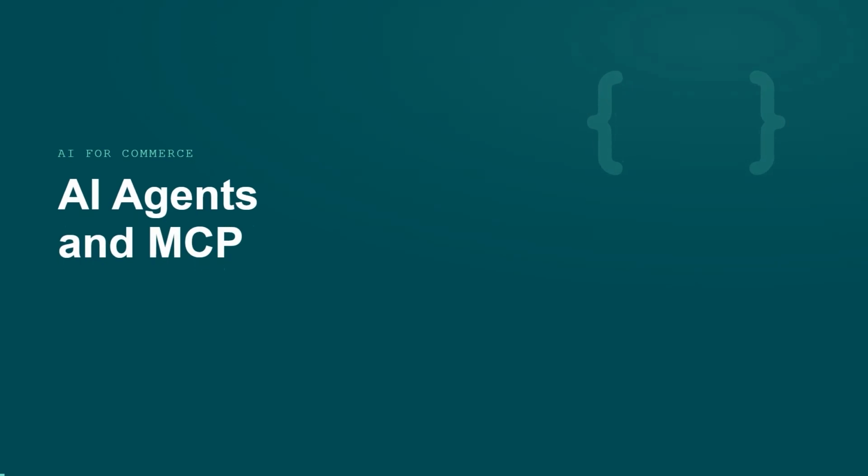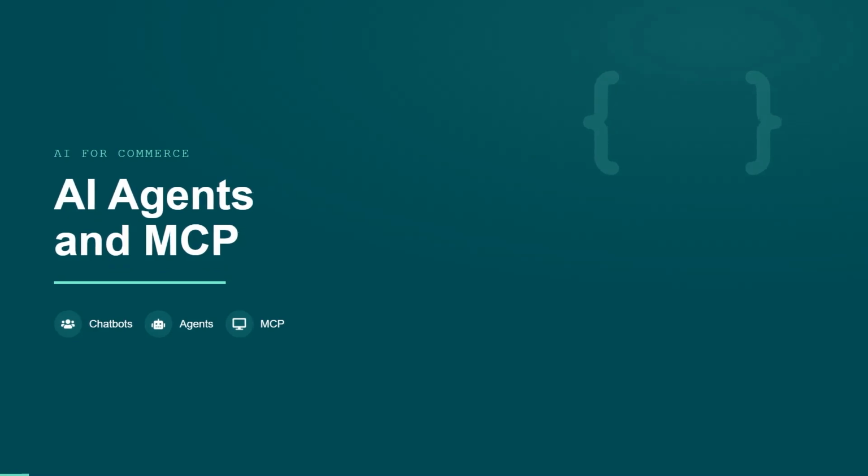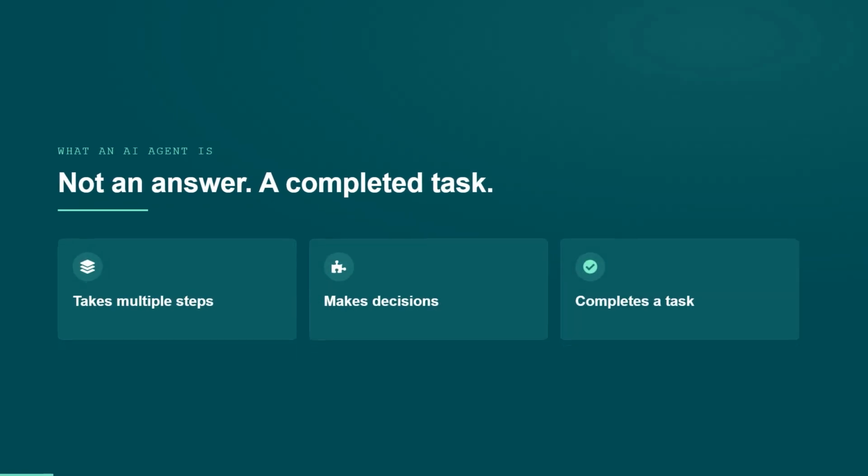For the AI agents and MCP, when to build an agent instead of a chatbot, and how an AI model safely reaches real Sala store data. An agent is an AI system that can take multiple steps and make decisions to complete a task, rather than just answering a single question. The output isn't a reply, it's a finished piece of work.